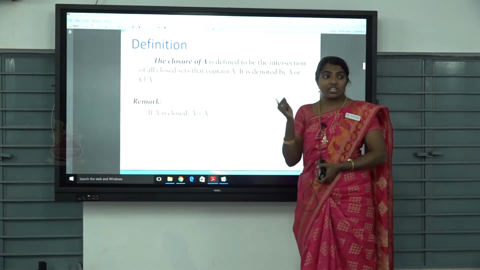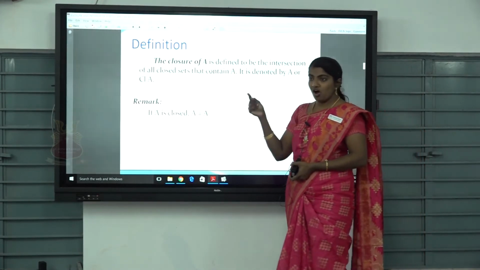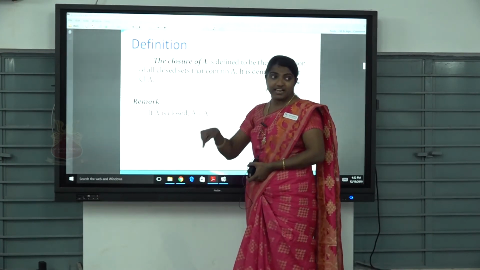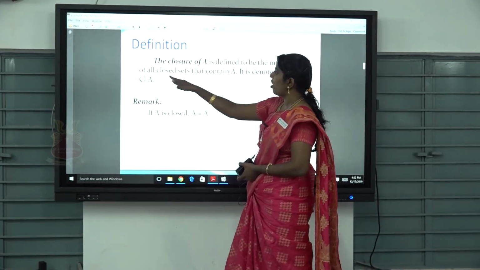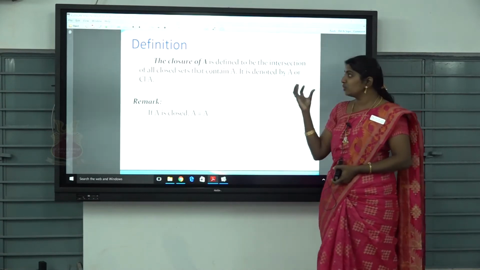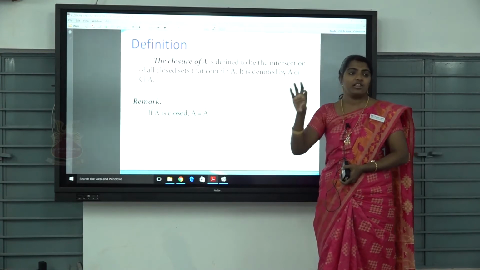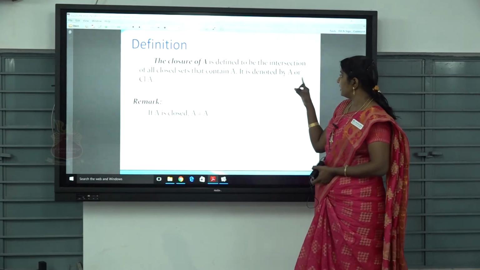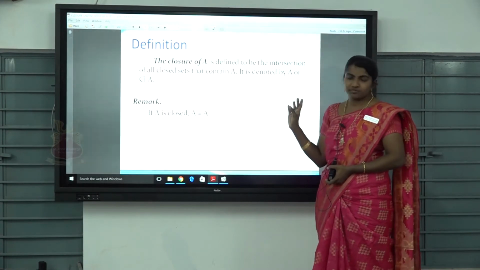In the interior we take the union of all the open sets contained in A. But here we take the intersection of all closed sets that contain A. So in the topological space X, we collect all the closed sets containing A and take the intersection, then we get the closure of A. Simply it is denoted by A closure.